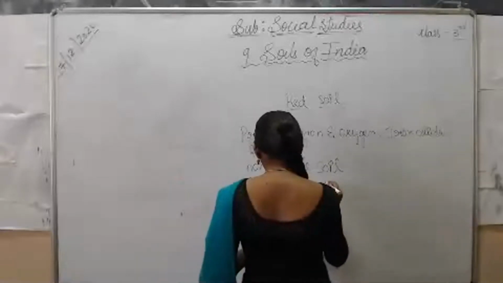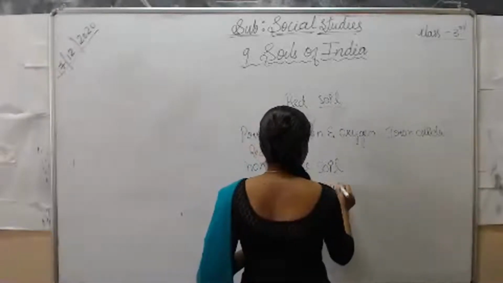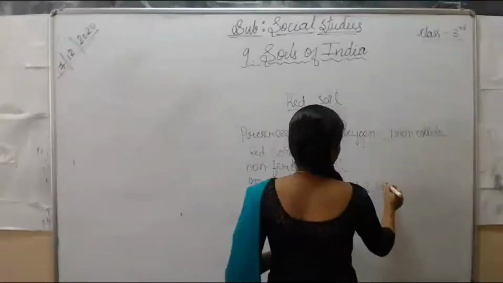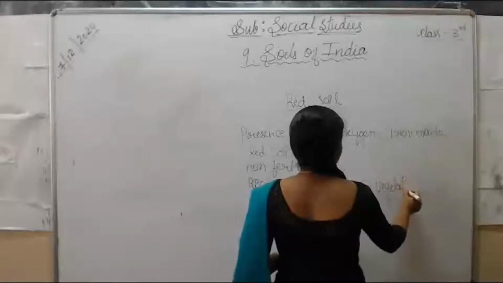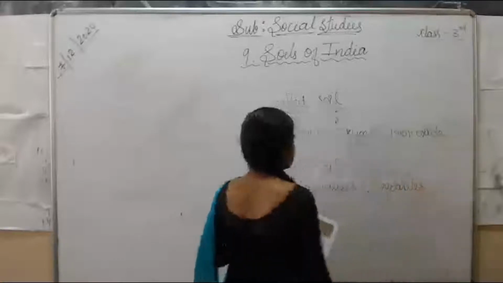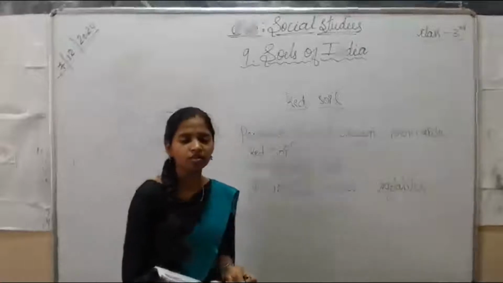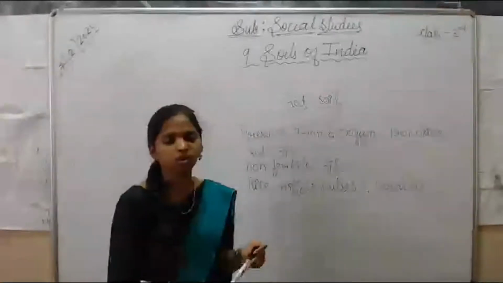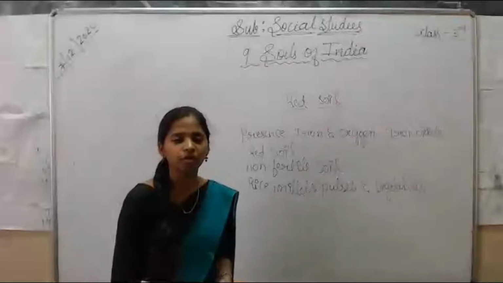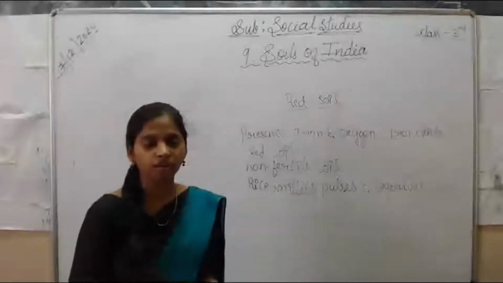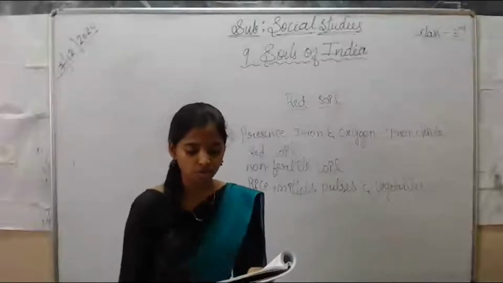and pulses. Some pulses and vegetables, but no particular vegetable name has been mentioned. There may be kinds of vegetables suitable to grow in that kind of soil. Also, it depends upon the place, so they can grow certain vegetables and fruits there.